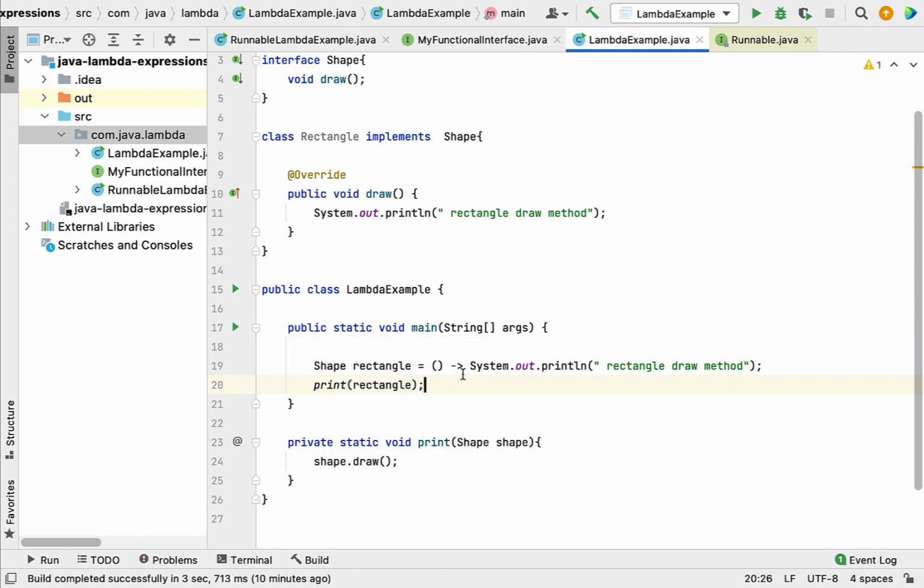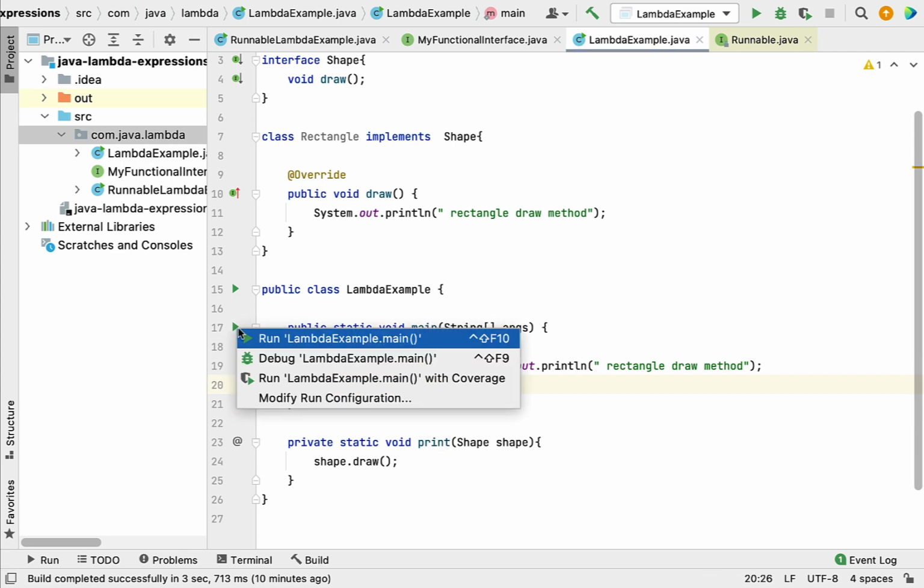Alright, so this is how we pass a lambda expression as a method parameter. Here we are assigning this lambda expression to this variable, and we are passing this variable as a method parameter to this method. And if we run this program, it should work.